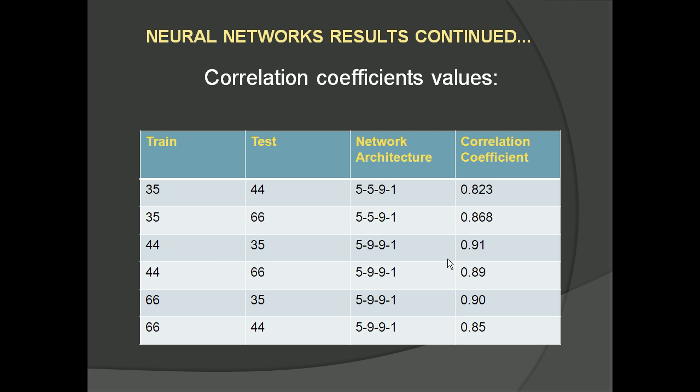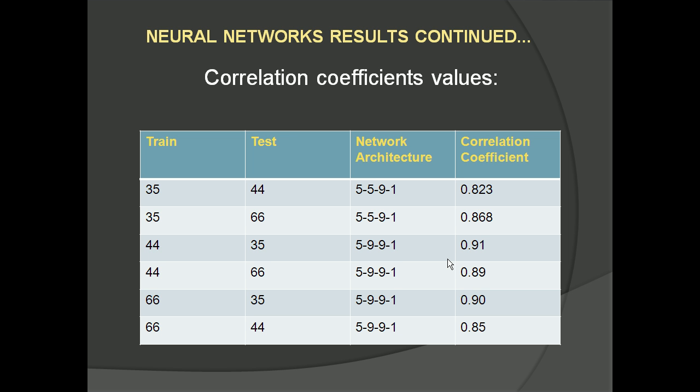The network architecture selected is 5591, where the first 5 indicates 4 variables with 1 bias term, the next 5 indicates 4 variables with another bias term, 9 indicates 8 nodes with 1 bias term, and 1 is the output, which is the correlation coefficient.